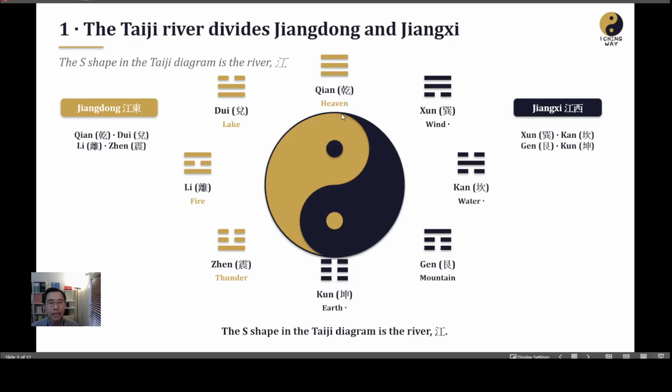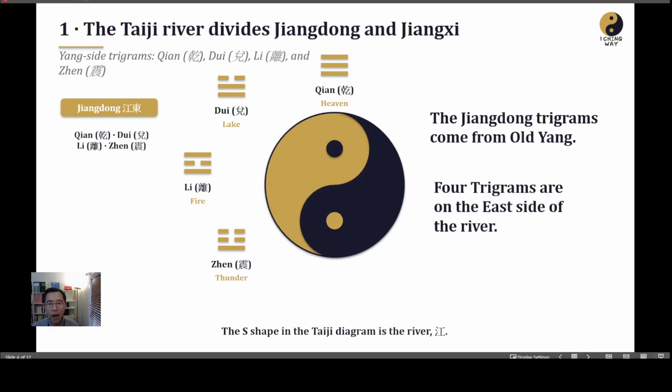Where is the river? This line on the Taiji, this line is the river. You can think this is the earth, and the east side of the earth faces the sun. So this is the one with sunshine, the bright side. The opposite side here is the west side. We call it Jiangxi Gua. Today we focus on these four trigrams: Qian, Dui, Li, and Zhen: heaven, lake, fire, and thunder.